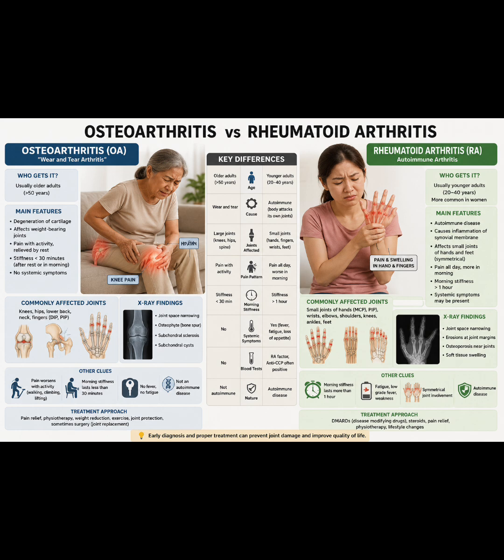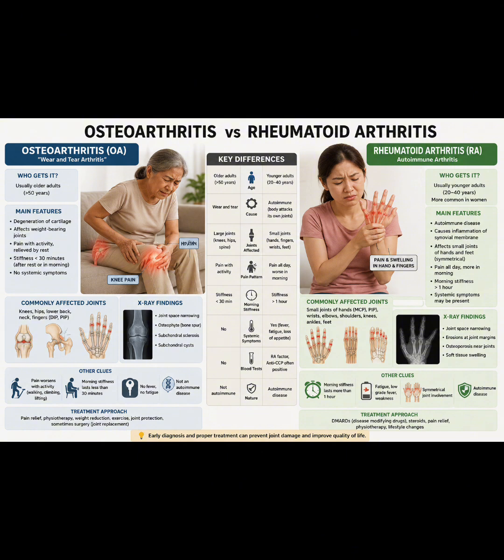The inflammation is minimal in osteoarthritis, whereas severe inflammation is present in rheumatoid arthritis. The systemic symptoms are absent in osteoarthritis, but fatigue, fever, weight loss, malaise are seen in rheumatoid arthritis. Joint deformity develops late due to the bony changes in osteoarthritis, whereas it develops from chronic inflammation in rheumatoid arthritis.